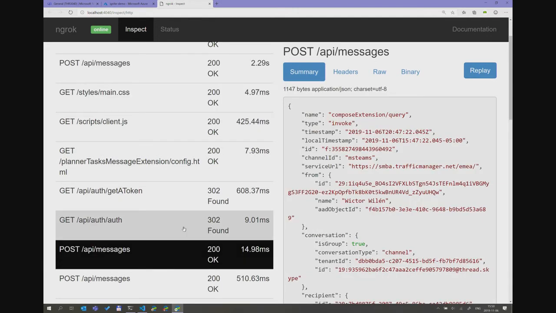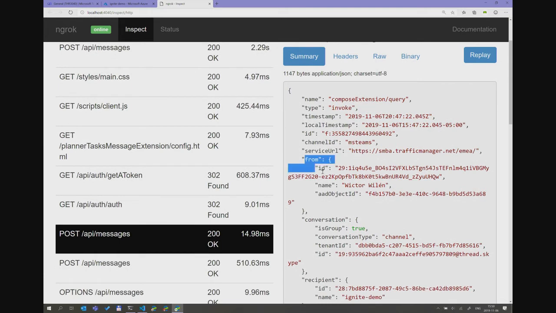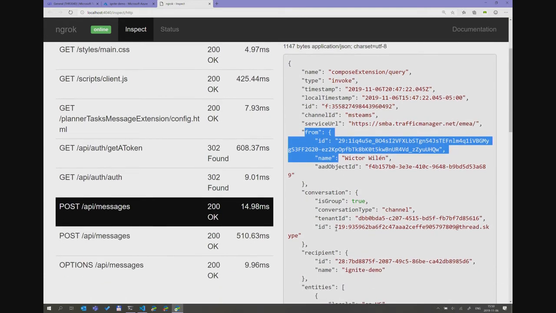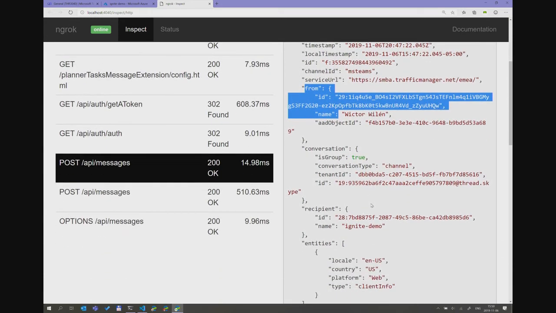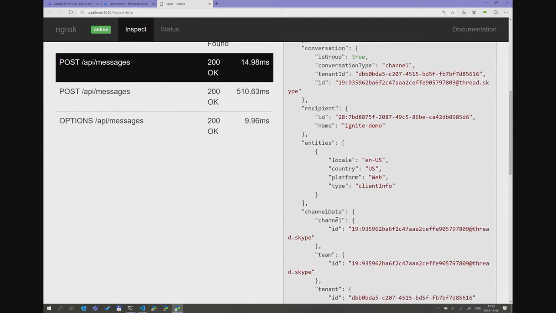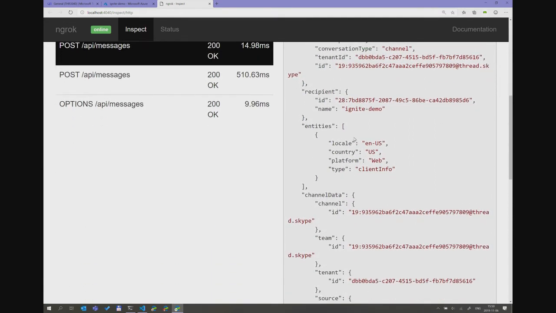What's happening is that I said we're piggybacking on the Bot Framework. And that's done through something called an invoke method in the Bot Framework. And it's an invoke method of the type composeExtension/query in this case. And that is the query. And this is the data that we get from the Bot Framework into our service that we can work with. We can see who it's from. We can see the conversation and information about that. We can get the recipient. We can get some entities, etc.